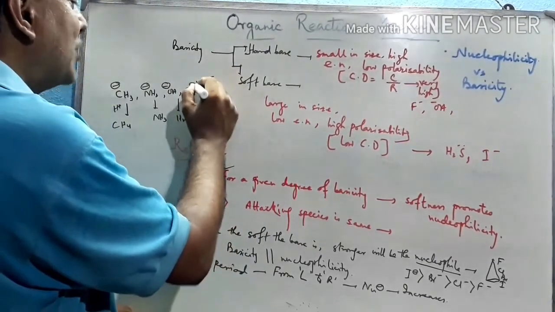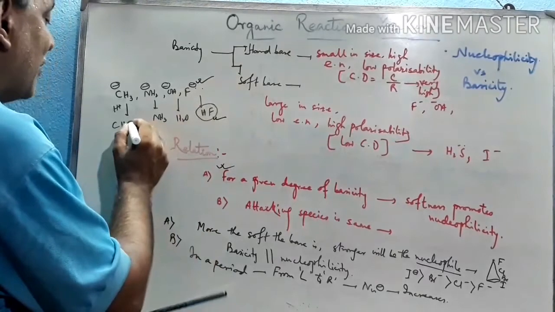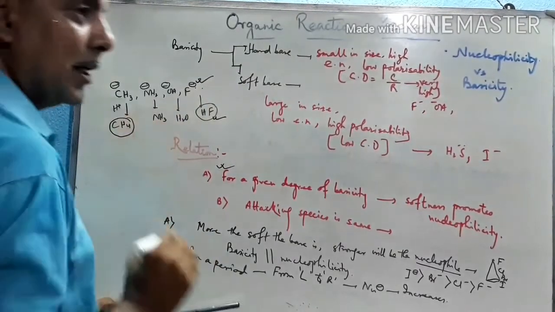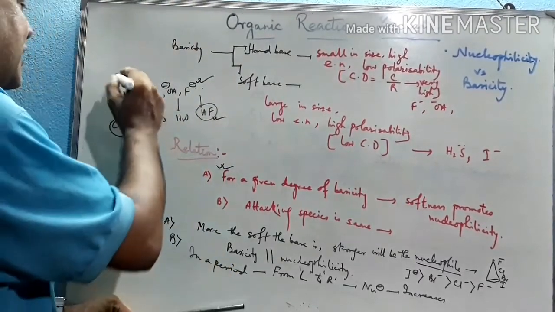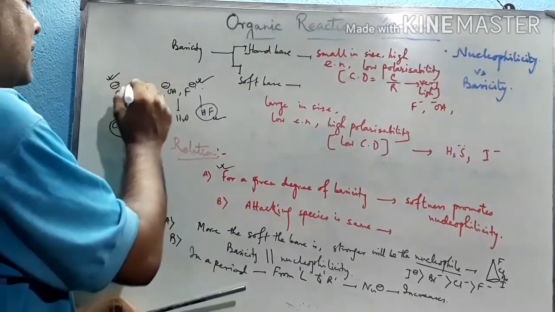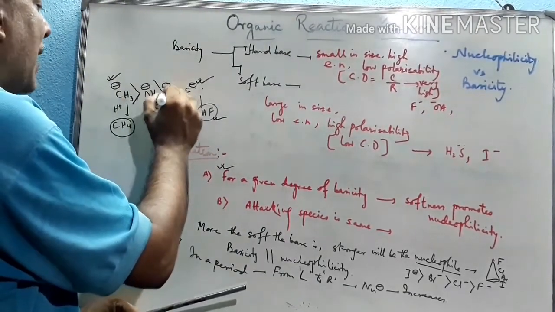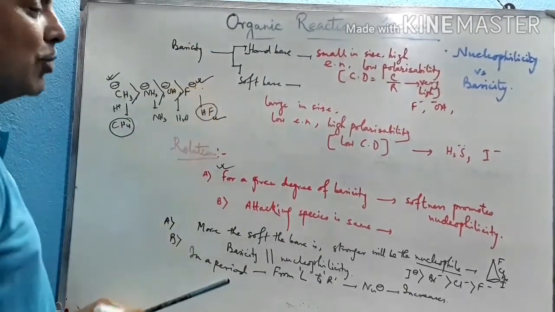So weak base means weak nucleophile. As CH4 is a very weak acid, actually it has no acidic property, that's why its conjugate base is a very strong base. So the basic property is like this, and hence the nucleophilic property is also like this.